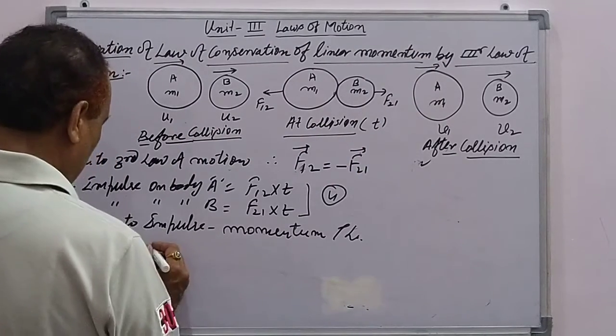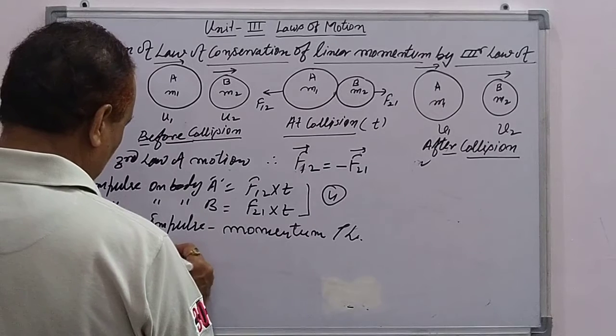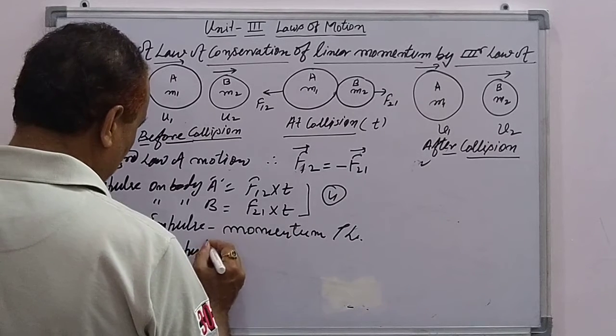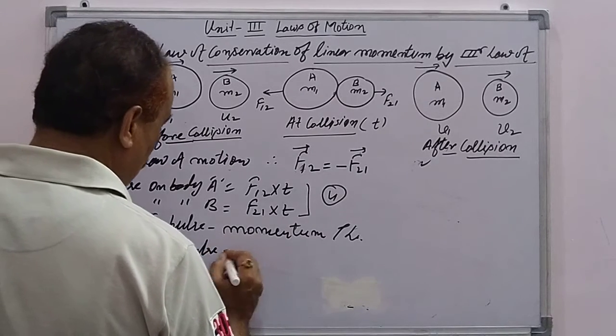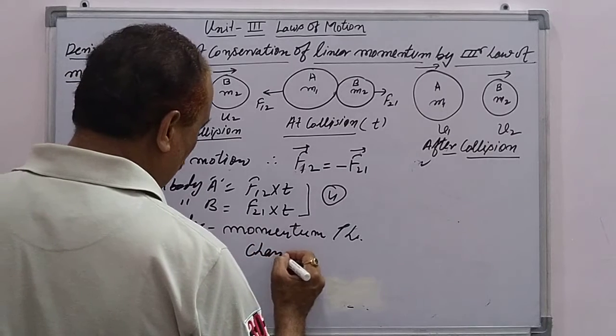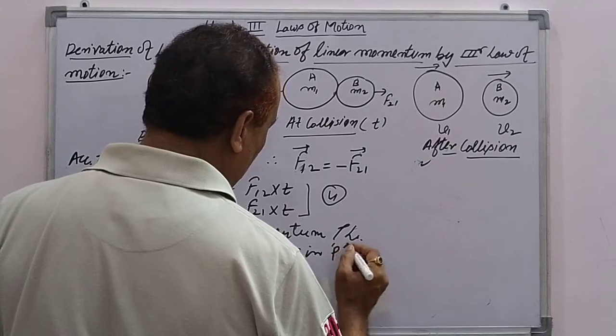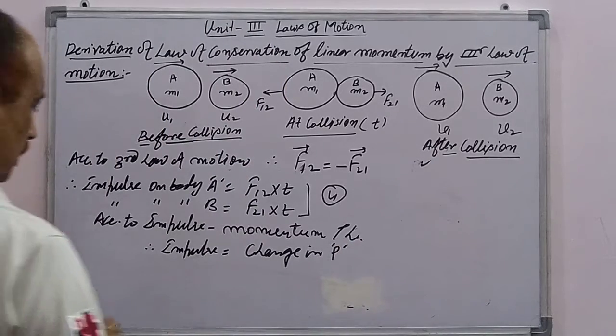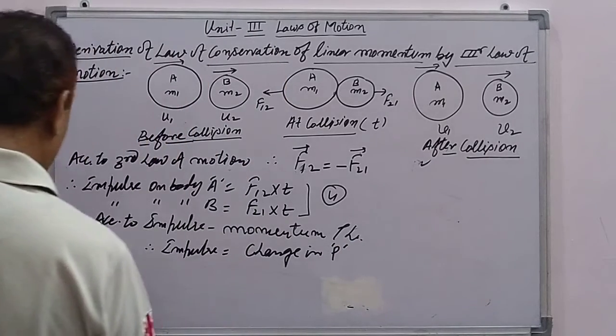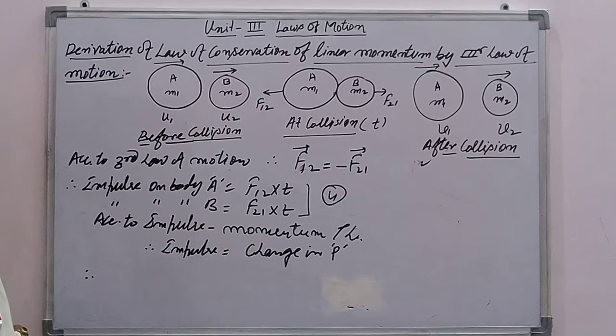So the statement is: impulse equals change in momentum P. For the system, we have to write the equation for body 1.